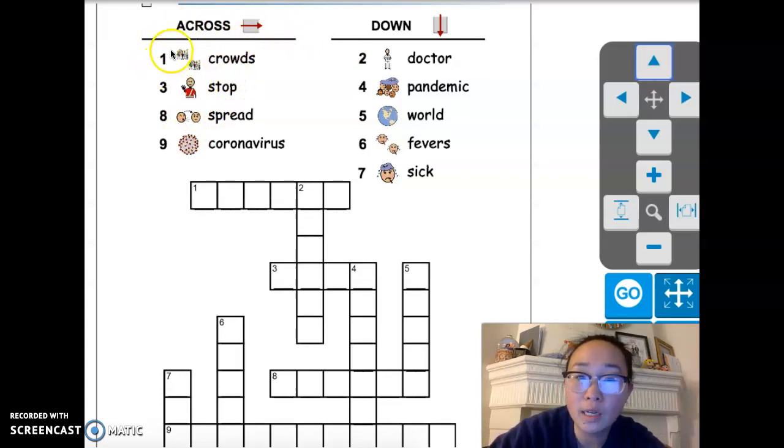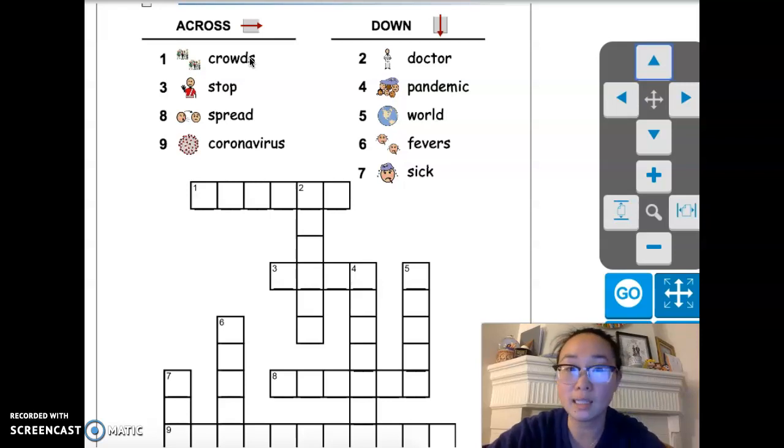And so our first word, number one across, is crowds. And so crowds are large groups of people. And we do not currently want to be in large groups of people. We don't want to be in crowds because people can easily pass the coronavirus on to another person when they're very close to each other with large amounts of people. And that's one of the reasons why we aren't at school, because we don't want people to be in crowds and we want to keep people safe and not sick.